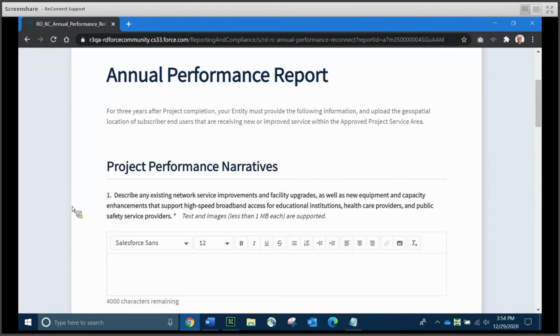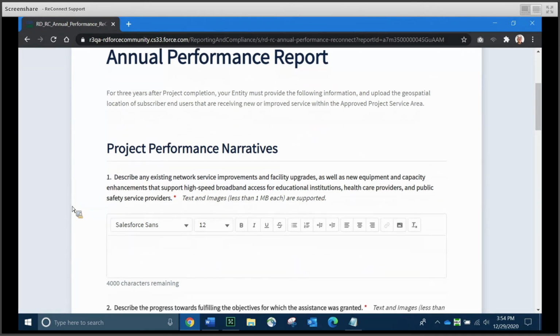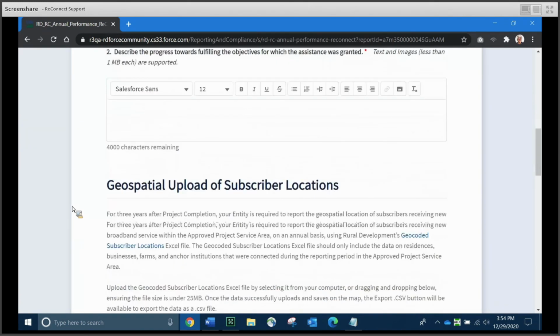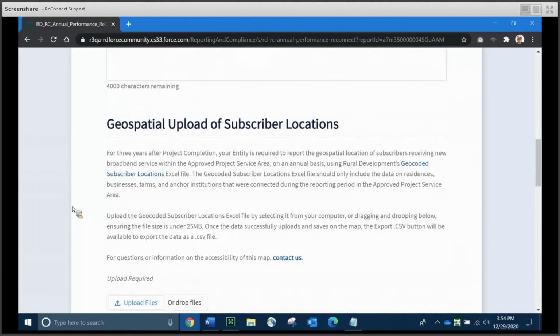Now, this particular report, you'll see as I scroll down, requires a couple of narratives. The first narrative asks you to describe any network service improvements, upgrades, or enhancements to support broadband access. And the second narrative asks you to describe your entity's progress made on fulfillment of your obligations under the Reconnect Award. And as you can see, both of these are narrative responses that are required of you, and there's a text box for each. These text boxes are rich text boxes, so you can format them. You can also include images and URLs if you'd like to do that.